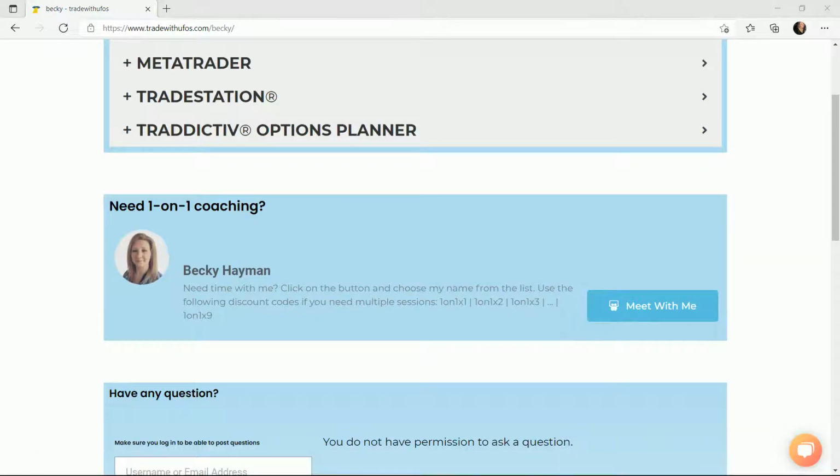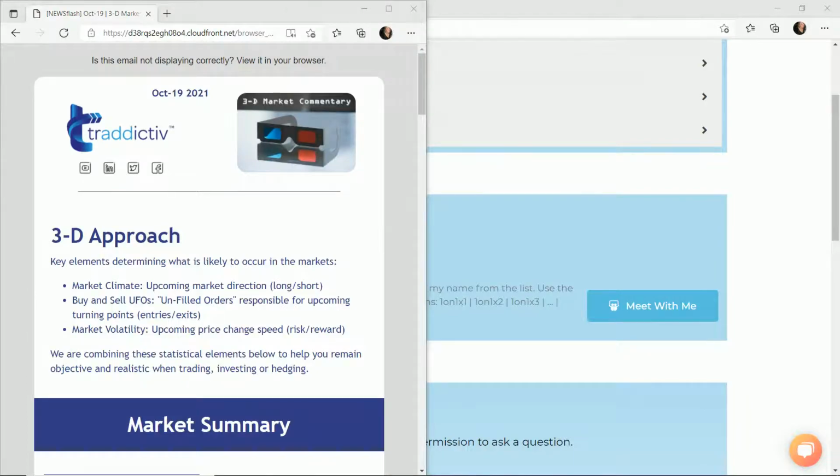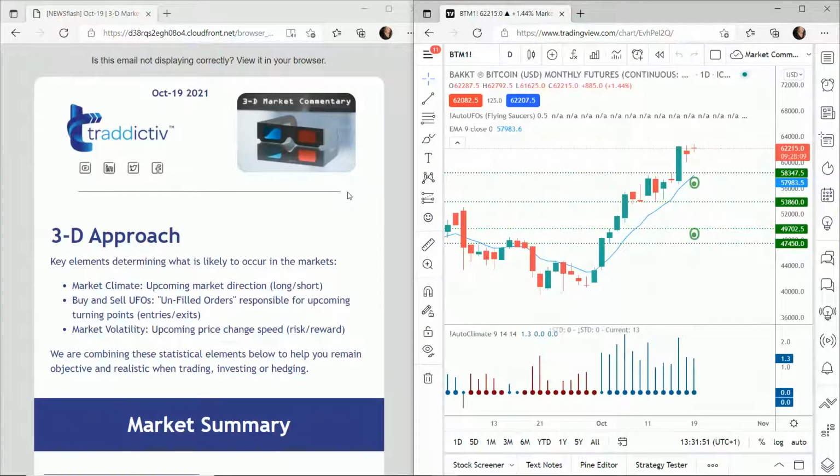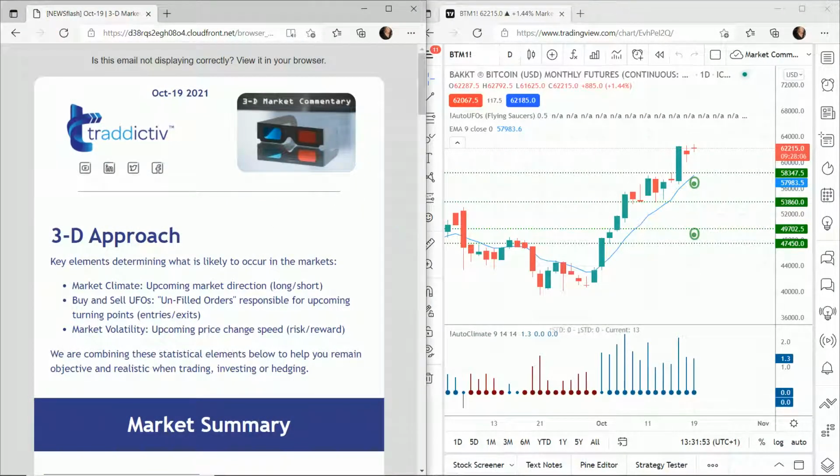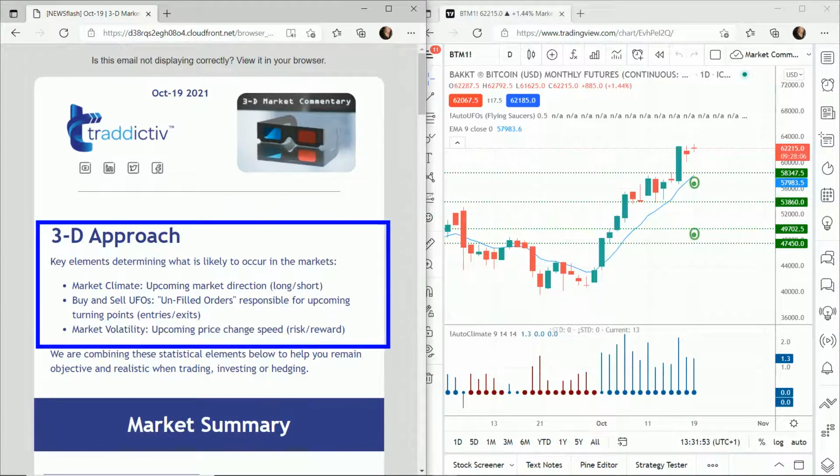Where were we? We were looking at our news flash and our markets. Now the news flash is an email that we send out. Like I said, it looks at statistics on 5 major world markets, looking at 3 different things per market. So first things first, what we look at is market climate. That's where do we have probabilities? Do we have probabilities up, down, or maybe nowhere? And therefore, do we buy, sell, or do nothing?